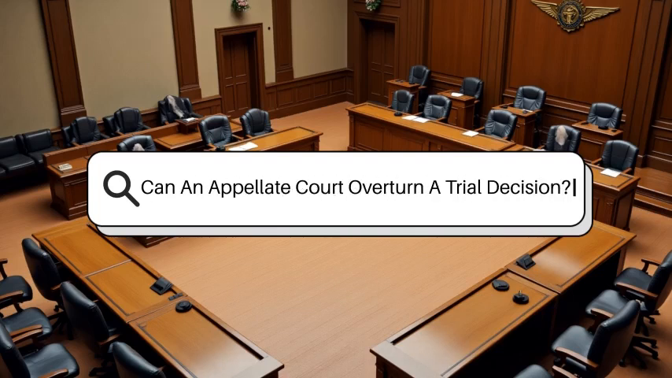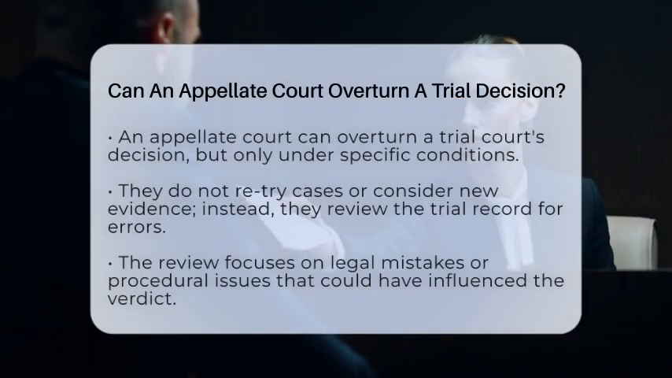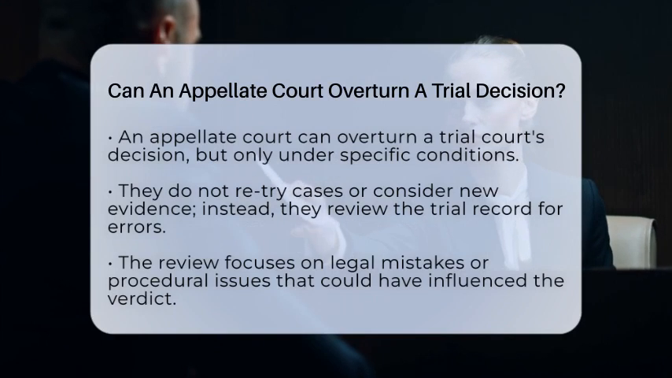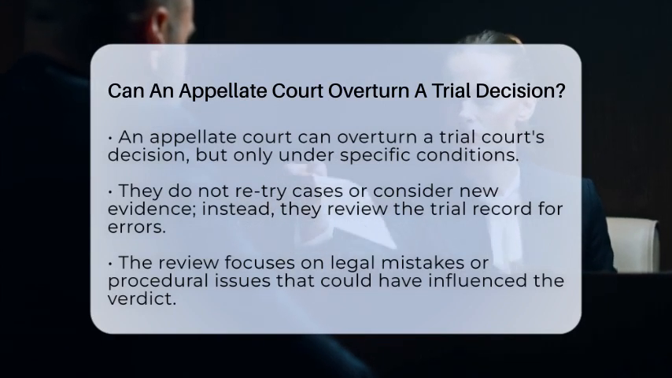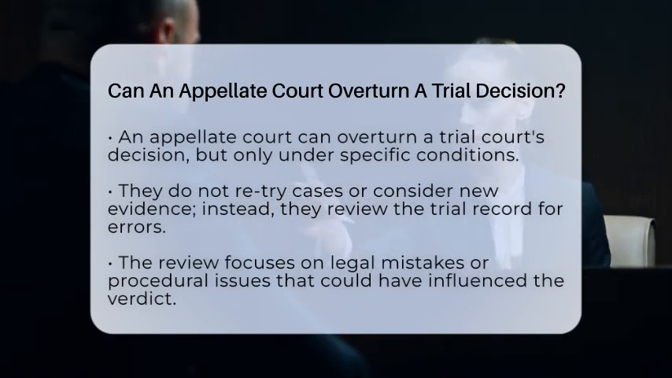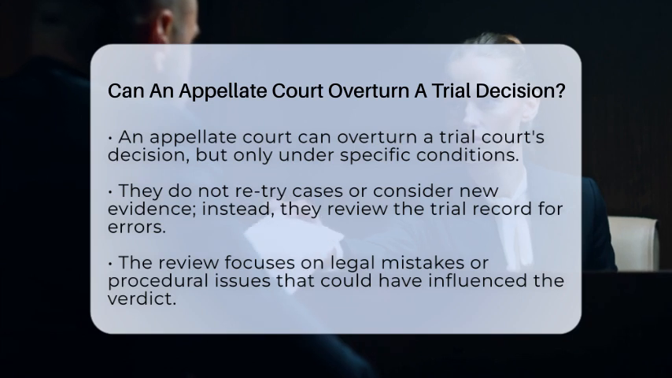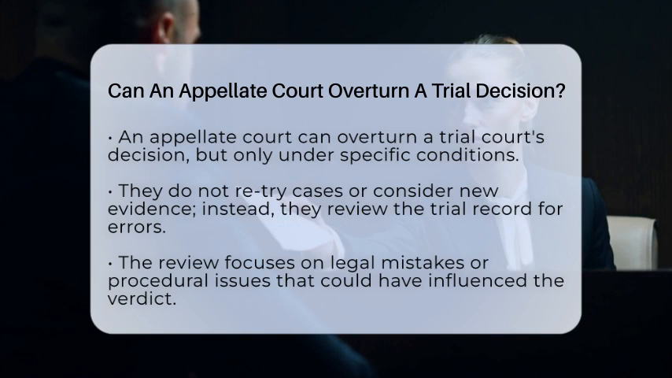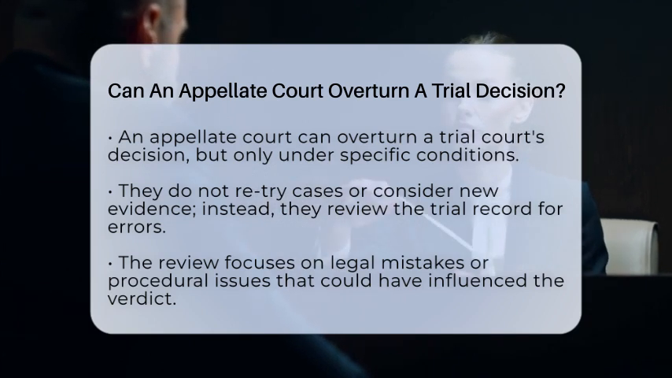Can an appellate court overturn a trial decision? Imagine a case where a person believes the trial court got it wrong. Now, the question is, can a higher court step in and change that decision? Well, let's find out. An appellate court can overturn a trial court's decision, but only under specific circumstances.